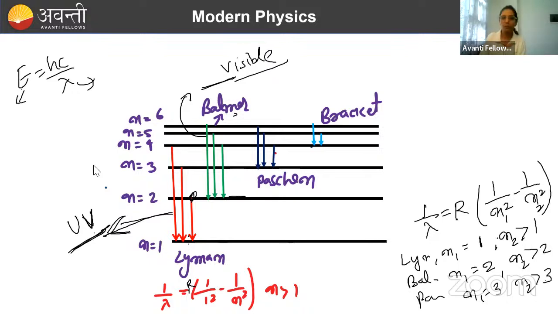Maximum and minimum wavelength you can calculate. Maximum wavelength means minimum energy. So for Lyman, maximum wavelength will be when the transition happens from 2 to 1. For minimum wavelength, the energy should be more, and this is possible when the electron is transitioning from the highest shell, that is n equal to infinity, to n equal to 1.